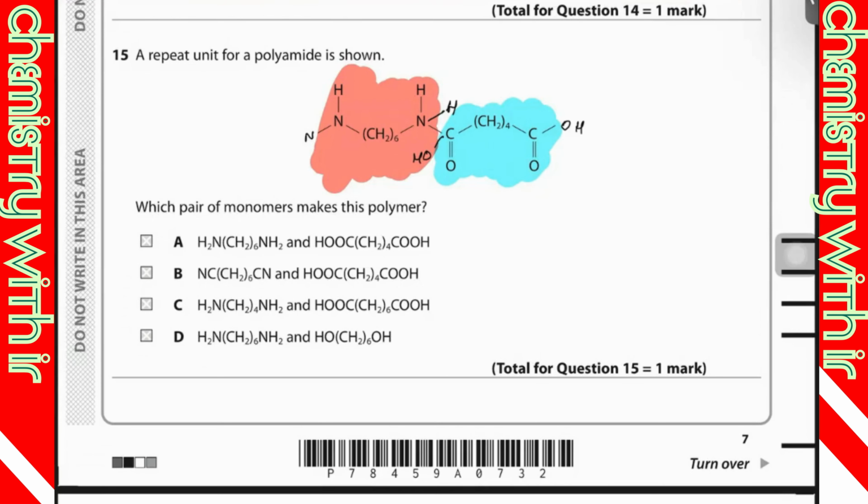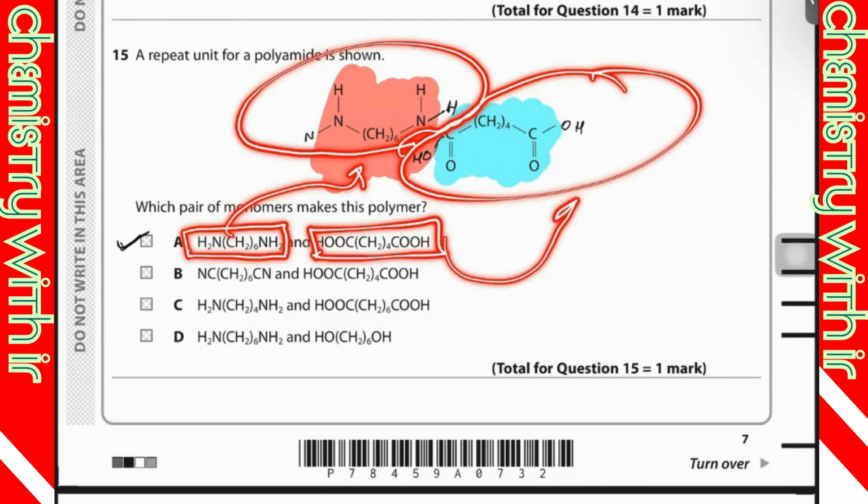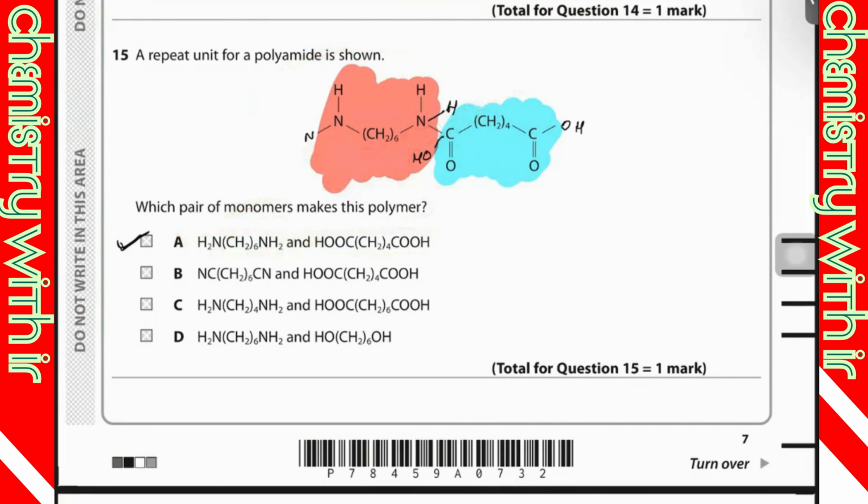So I can see option A, 100% matching. This is the one, and this is going to match with this one. That's why option A is correct.